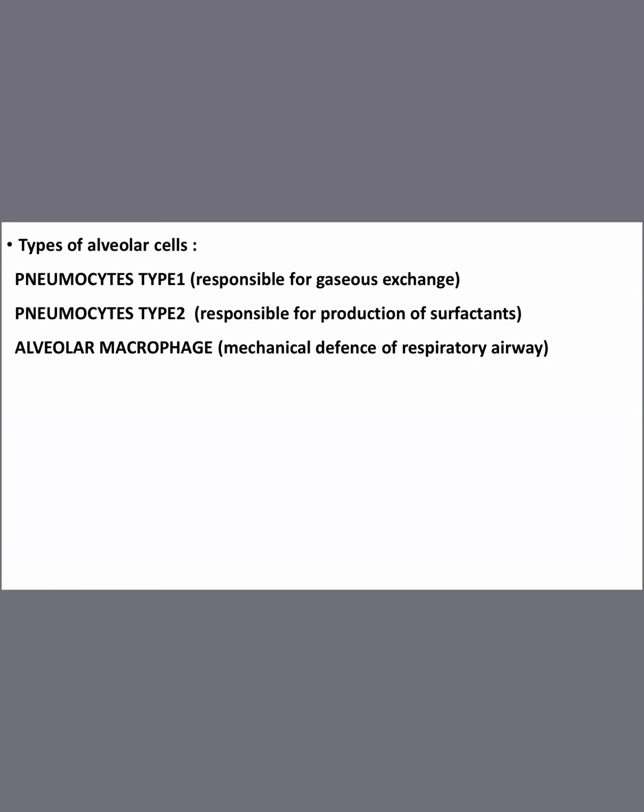So, the types of alveolar cells. Once we discuss lungs, then coming to the alveoli, the types of alveolar cells are pneumocytes type 1, pneumocytes type 2, and alveolar macrophage. These are the cells which are present in the alveoli. Pneumocytes type 1 is responsible for the gaseous exchange. Pneumocytes type 2 is responsible for the production of surfactant. What is the function of surfactant? Can anyone tell?